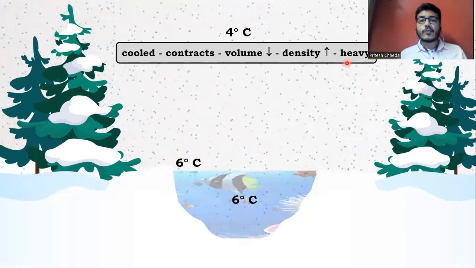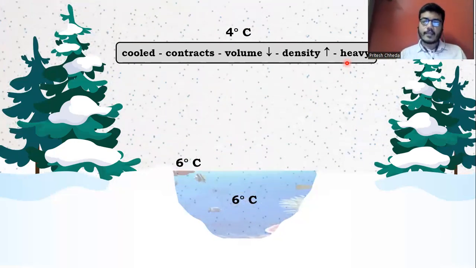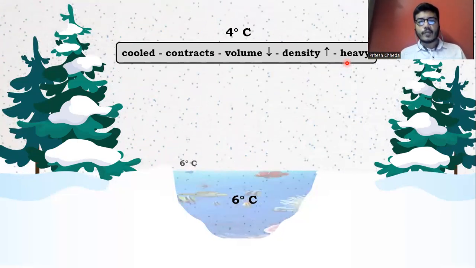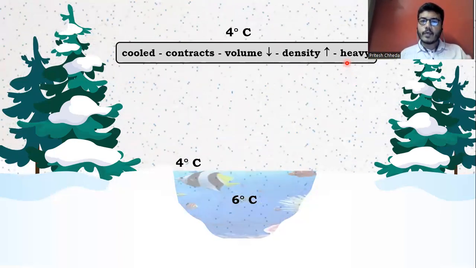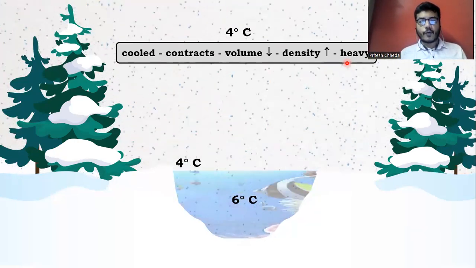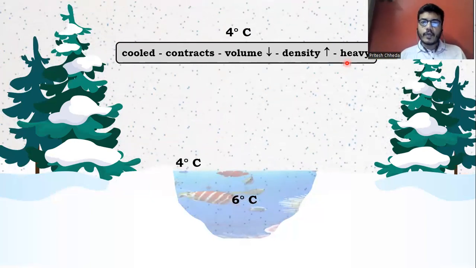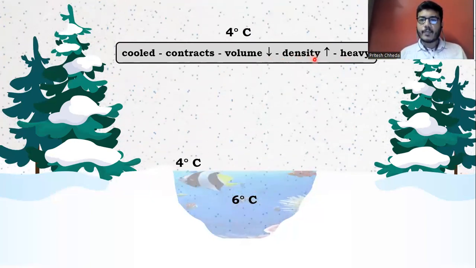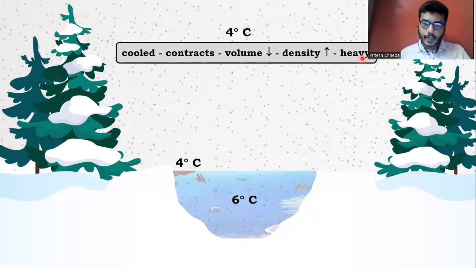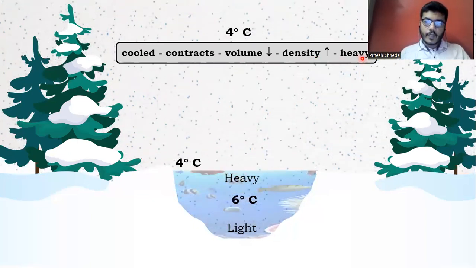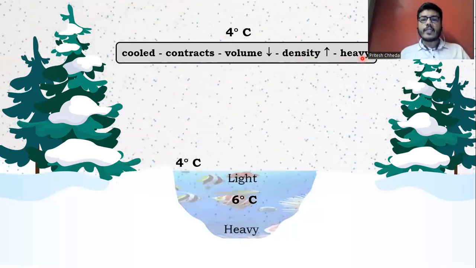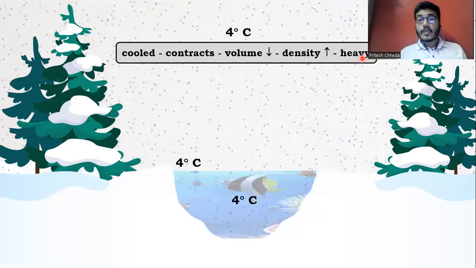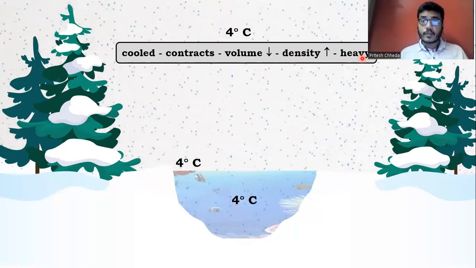So the temperature of water also goes down from 6 to 4. But can you guess which water gets cooled first? Yes, it is the surface water which gets cooled first. So surface water temperature goes down from 6 to 4. That means again the water is cooled, so again the water will contract. So again volume will become less, density will become more, and again the surface water becomes heavy. Heavy water will go down. So this water which is at 4 degrees Celsius goes down and now the entire lake is at 4 degrees Celsius. Suppose now the temperature goes down further.